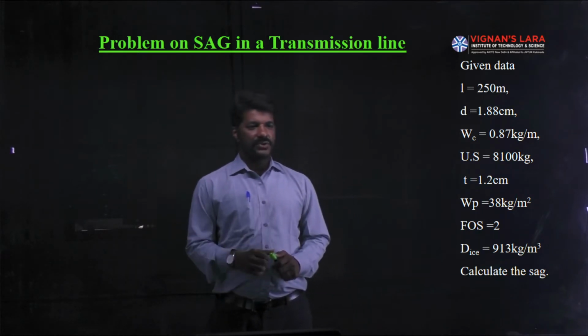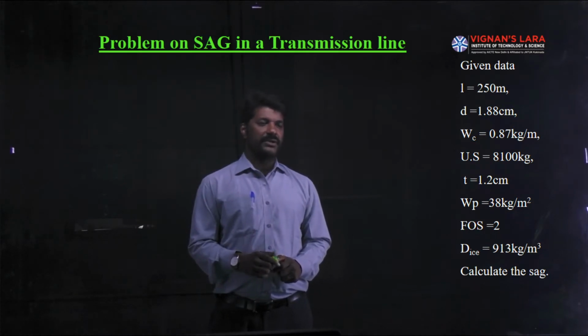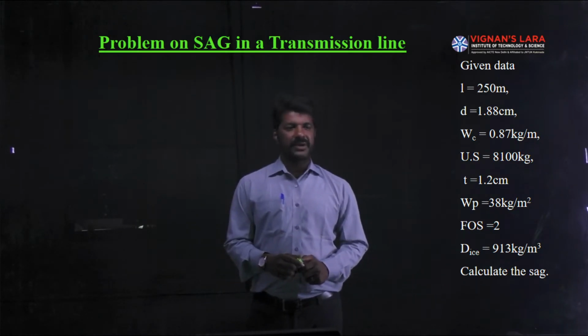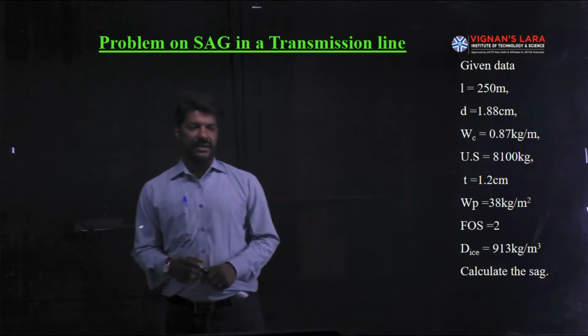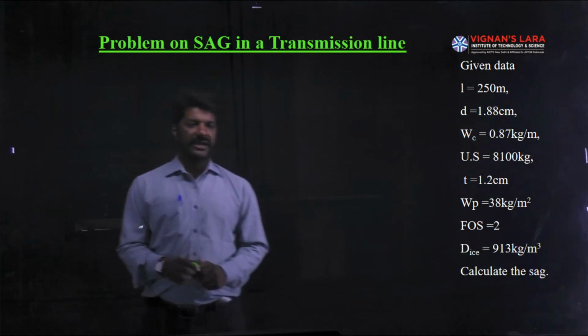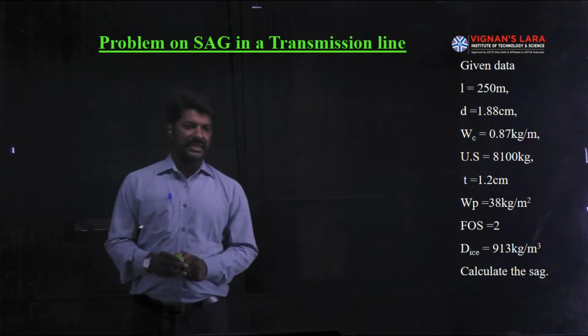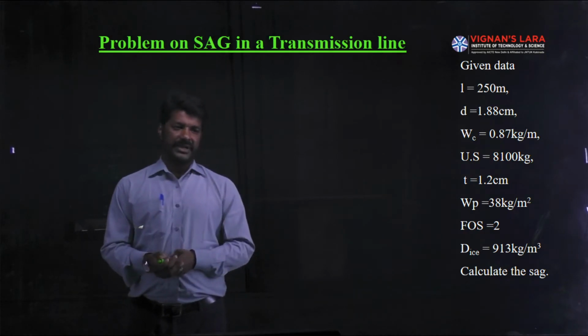The ice coating thickness, small t, is equal to 1.2 centimeters, and the wind pressure is 38 kg per meter square of projected area, and the factor of safety is given as 2. The density of ice is 913 kg per meter cube.